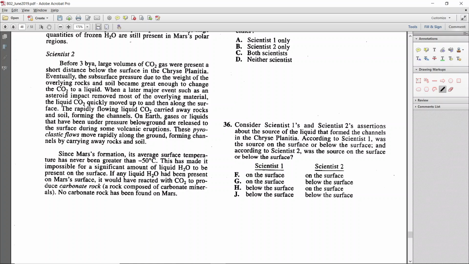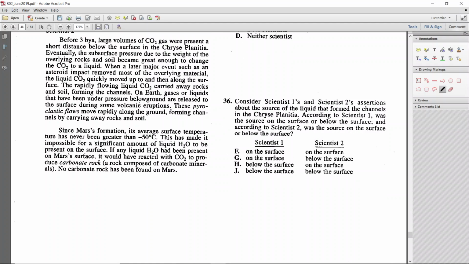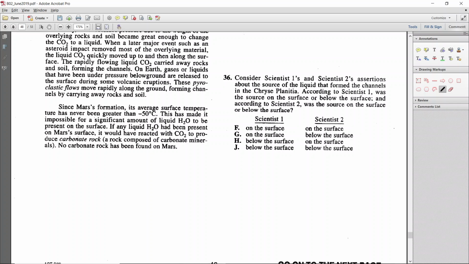I forgot about that for a second. So where am I going to find carbonate rock? Well, it's actually not in the first paragraph. It's in the second paragraph. If any liquid H2O had been present, I'm reading right here, had been present on Mars's surface, it would have reacted with CO2 to produce carbonate rock.